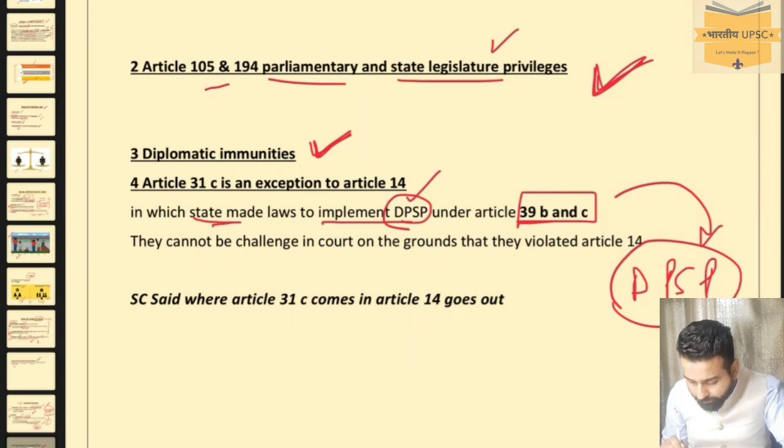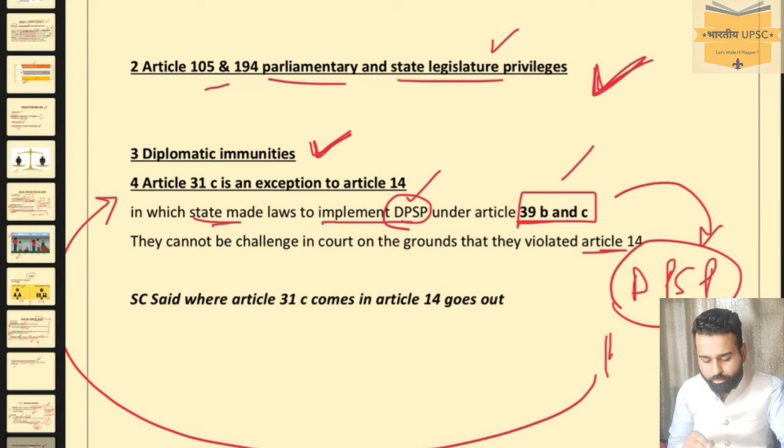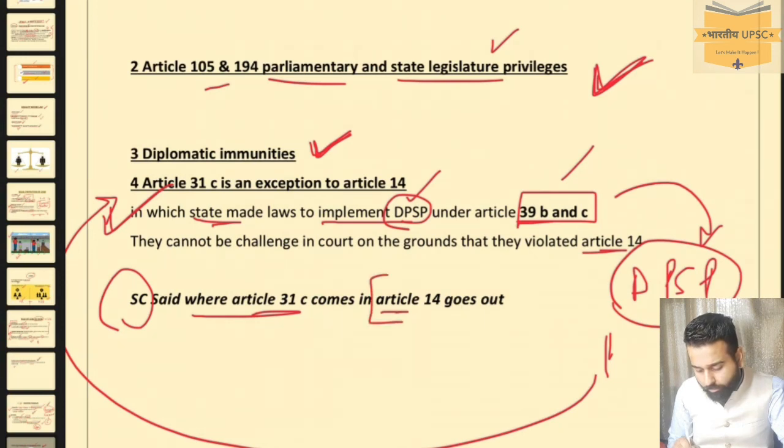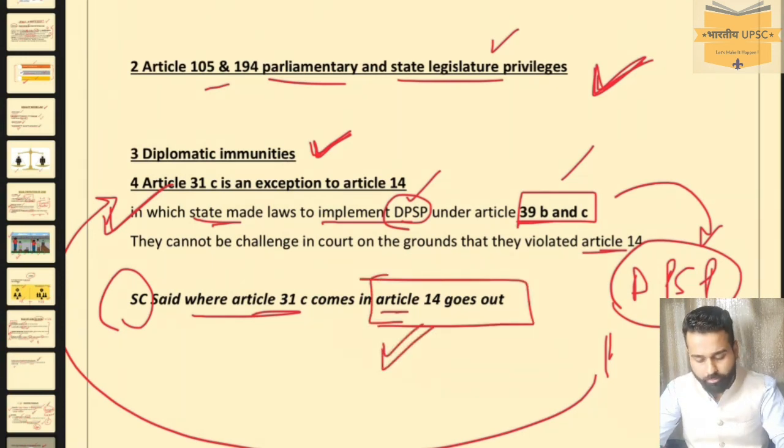Now they cannot be challenged under Article 14. What does Article 14 say? Article 14 says right to equality. So they cannot be challenged in court on the grounds that they violate Article 14. Now it is written in Article 31C. So the Supreme Court said where Article 31C comes, Article 14 goes out. So it is also an exception to the right to equality, which is Article 14.